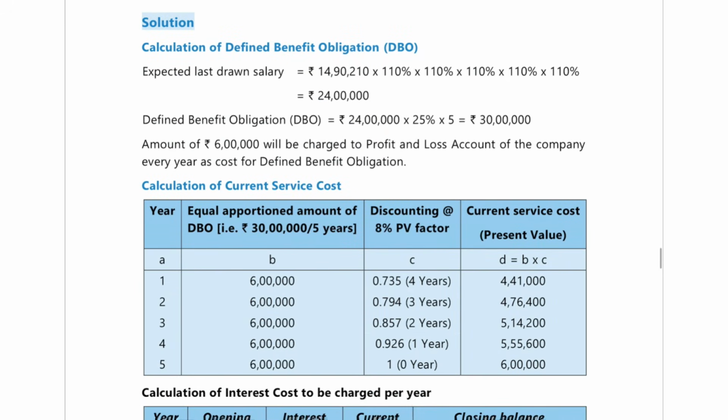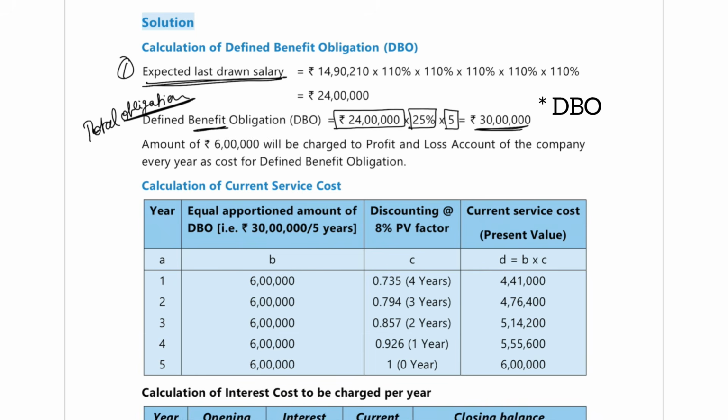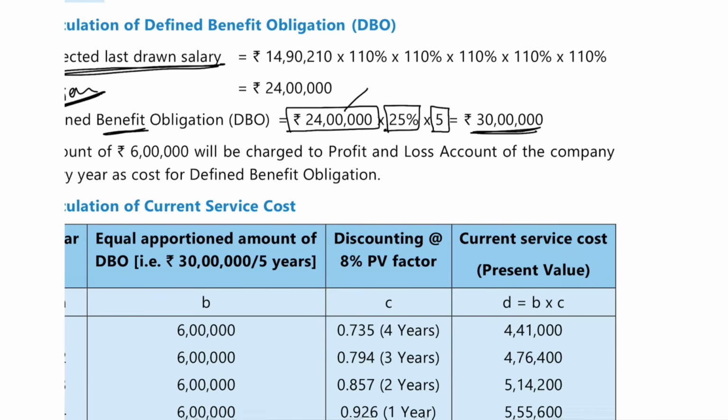Okay, so step 1, what did I tell you? Calculate what will be the expected last drawn salary. First you have to calculate what will be your total benefit, the total obligation or total benefit you are going to pay to the employee. For the company it's an obligation, for the employee it's a benefit. So how will you find that out? Last drawn salary multiplied by the benefit percentage multiplied by the number of years of service. But first you have to find out the expected final salary, what it will be.